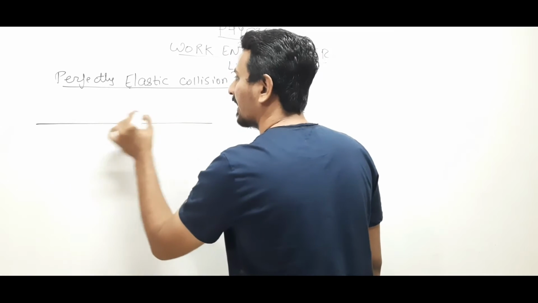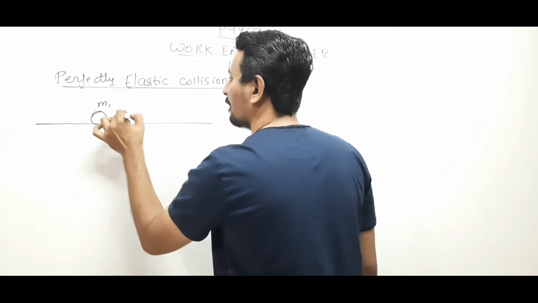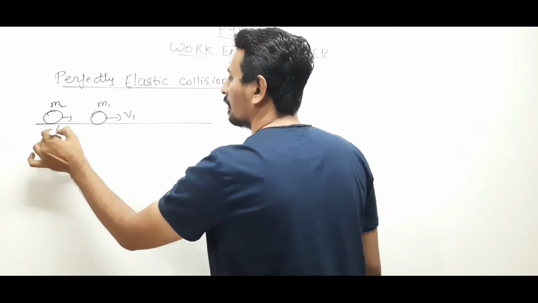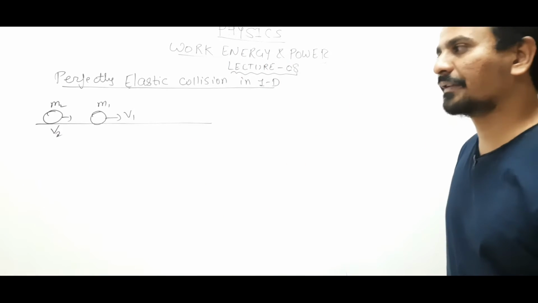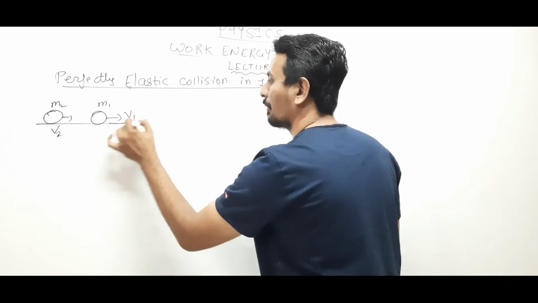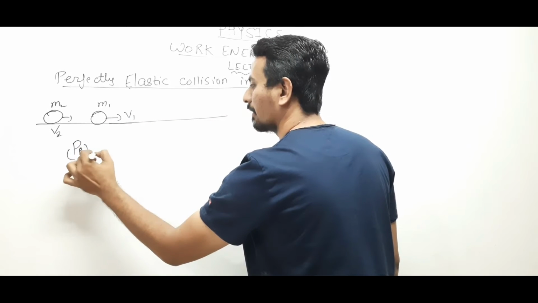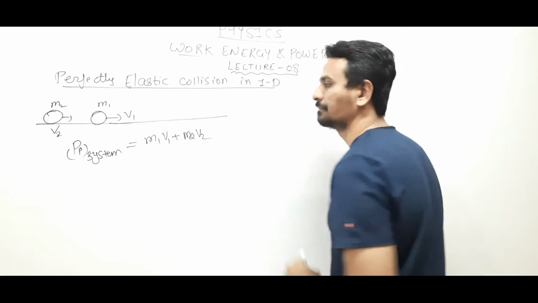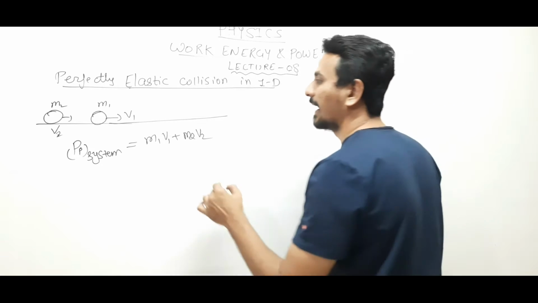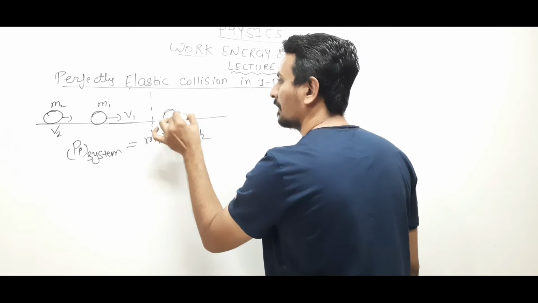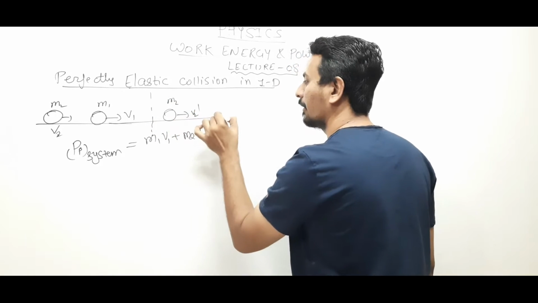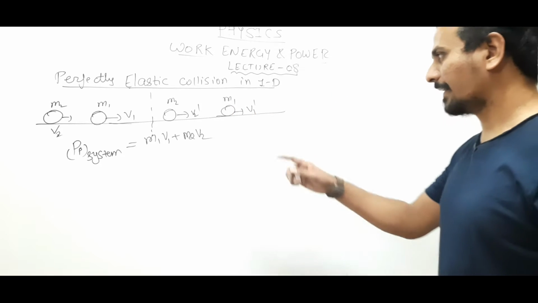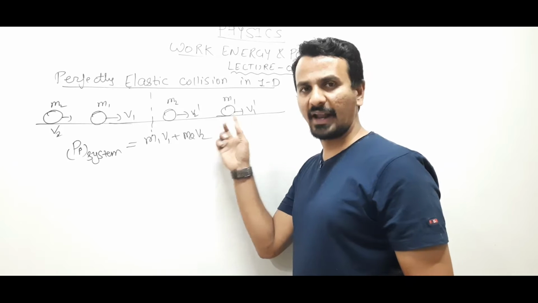Let us say there are two bodies, m1 and m2, having velocities v1 and v2, and assume that v2 is greater than v1. The momentum of the system before the collision, known as the initial momentum, will be m1 v1 plus m2 v2. After the collision, m2 has a velocity of v2 dash and m1 has a velocity of v1 dash. I want to find the formulas for v1 dash and v2 dash.